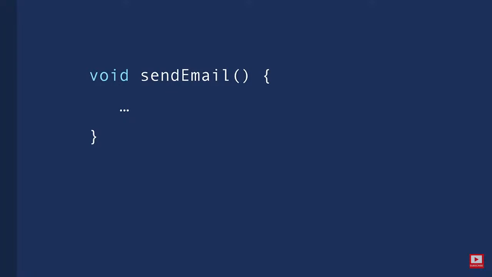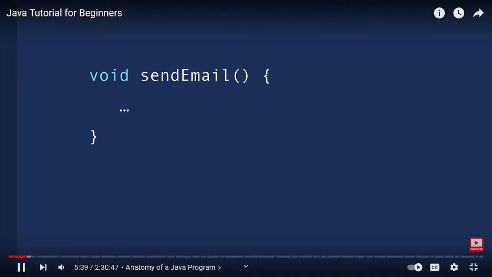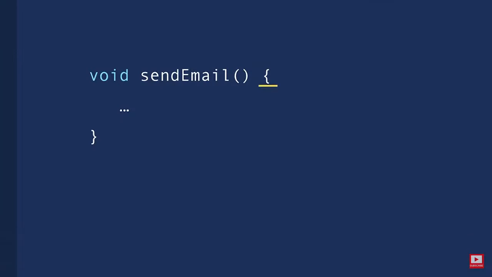Now, after the parentheses, we add a pair of curly braces, and inside these braces, we write the actual Java code. Now, one thing I want you to pay attention to here is that in Java, we put the left brace on the same line where we define our function. In other programming languages like C Sharp, it's more conventional to put the left brace on a new line, but we don't do that in Java. So we put the left brace on the same line where we define our function.